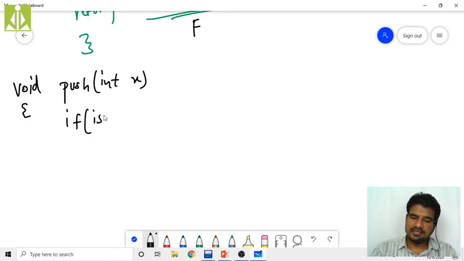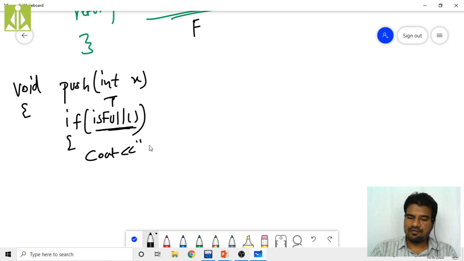If isFull(), because it is a function call, when this isFull function returns true, that means your stack is full. Then we have to write an appropriate statement: overflow, isn't it?